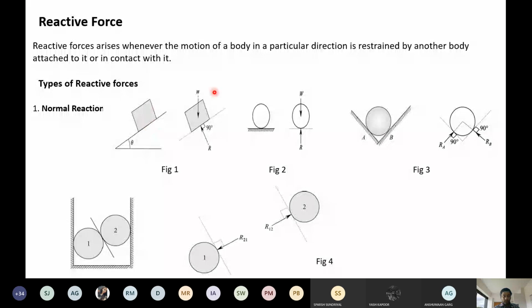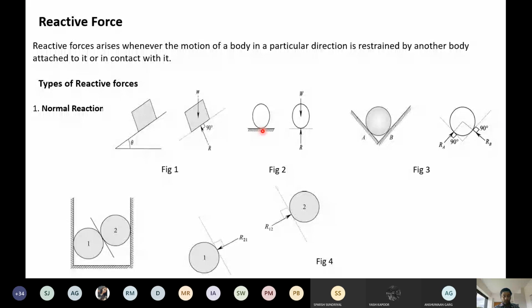Because of these two bodies, you can see here, this is the surface and this is the block. Reaction will always act at 90 degrees to the surface. So the reaction will be here and the weight will be acting downward. Second example you can see here. This is the sphere, this is the surface. Again, I have told you what the reaction is. These are the self-adjusting forces which come into action when two bodies are in contact. One body is the sphere, the second body is the floor. These two are in contact. This is the point where the two bodies are in contact. So here the reaction will be there.